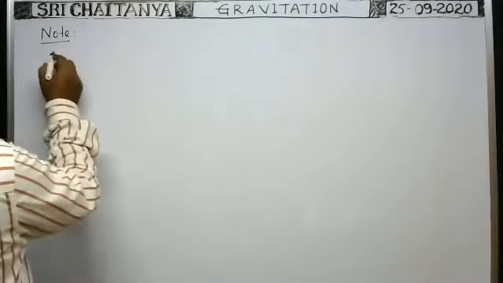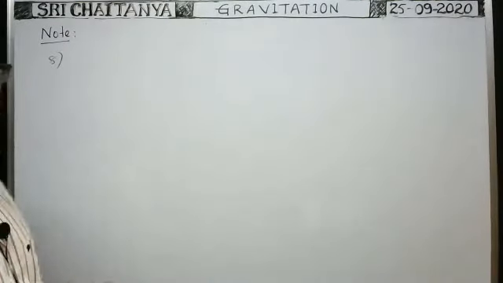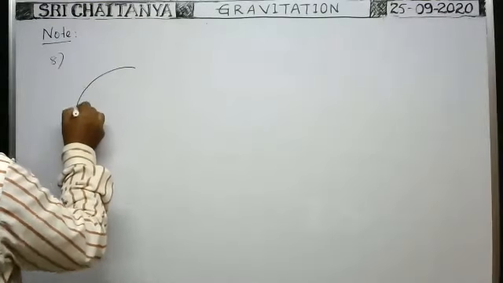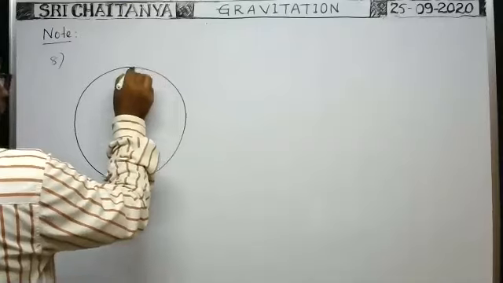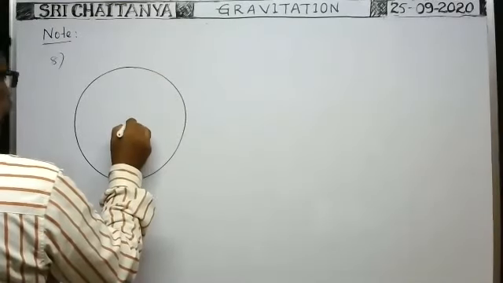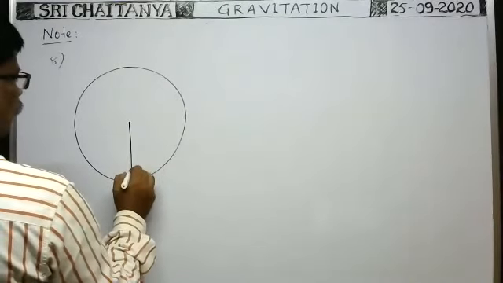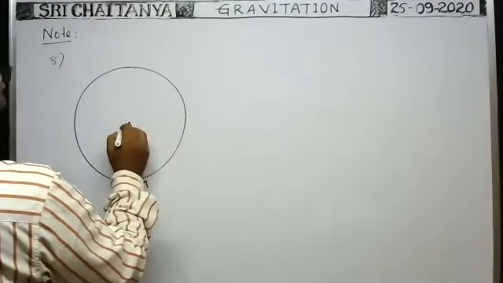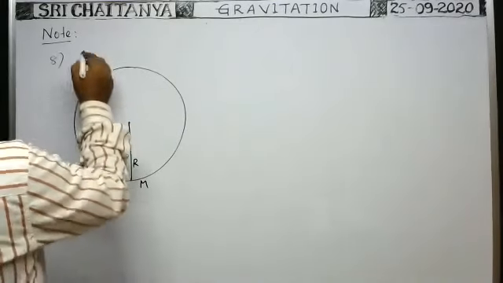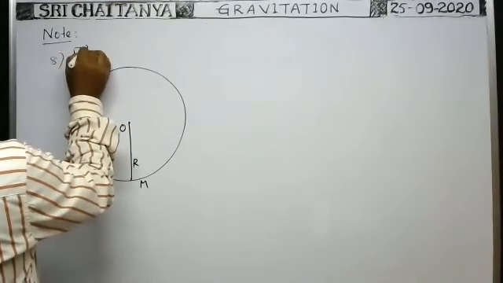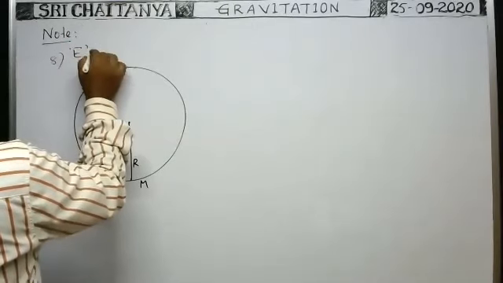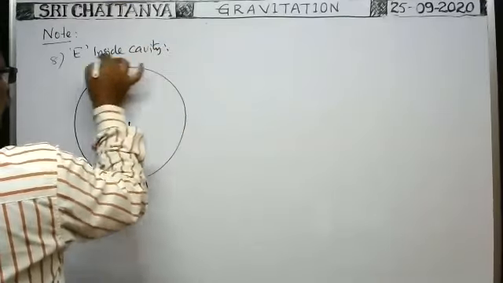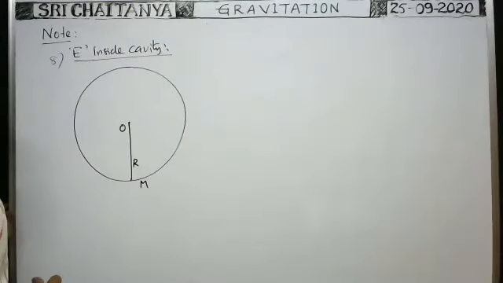Okay, right. Next, 8th one, no? 8th note point. Suppose here there is a solid sphere of radius capital R and mass capital M, or it is the earth or any solid sphere, center O. We want the gravitational field intensity inside a cavity, the intensity of the gravitational field inside the cavity.